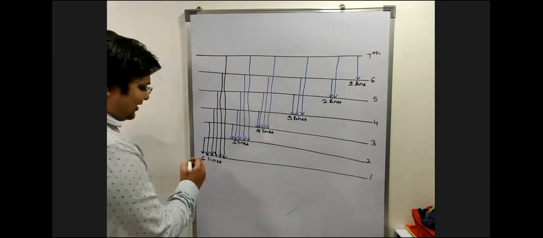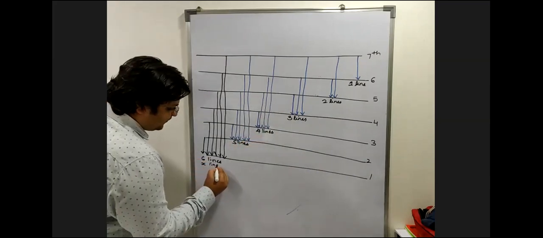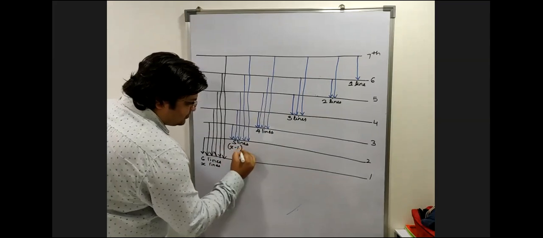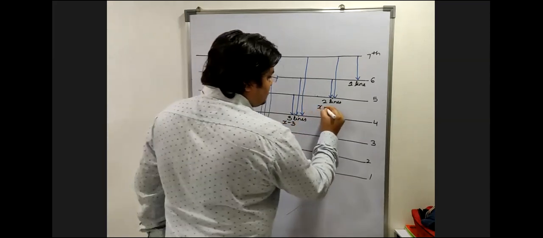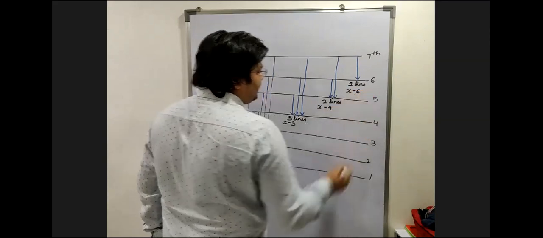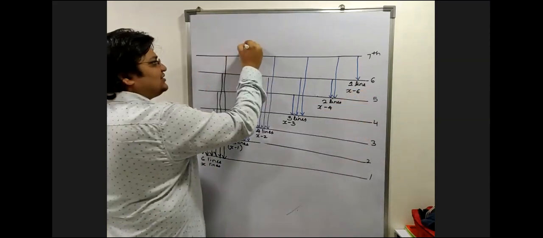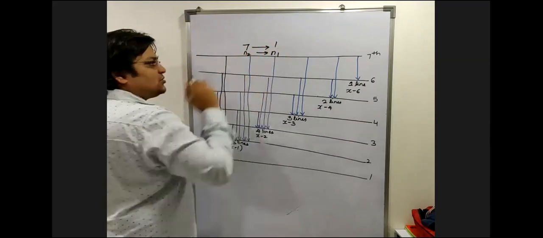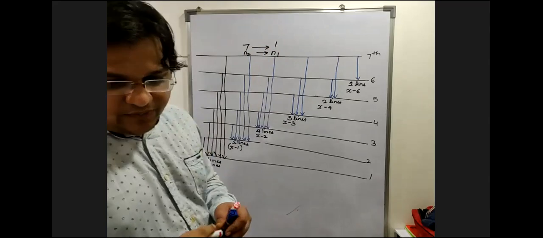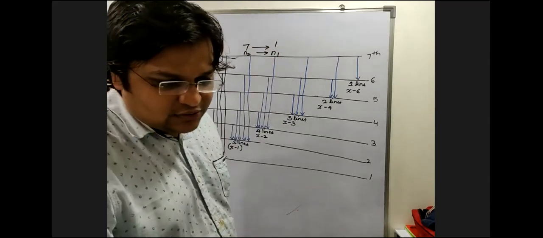If this is x lines, can I see if this is x lines? This is 7 to 1, n2 to n1. Is it clear till here?